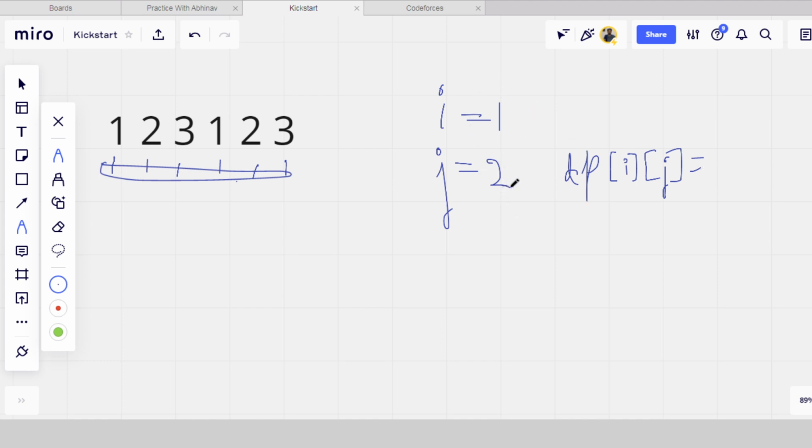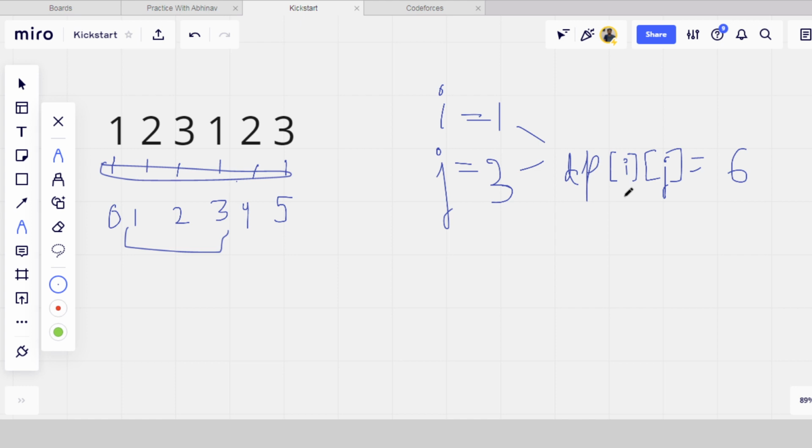For example, there is 3. Basically it will contain all the branches from, because this is 0 index, this is 1 index, this is 2 index, this is 3, this is 4, this is 5. So what will DP[I][J] contain, where I is 1 and J is 3? It will contain all the branches from tree 1 to tree 3, basically 2 plus 3 plus 1, which means 6 branches for this I and J. So we have to form such an array.